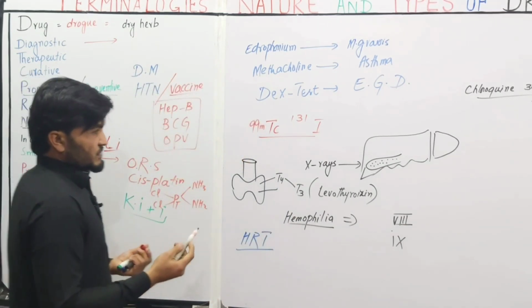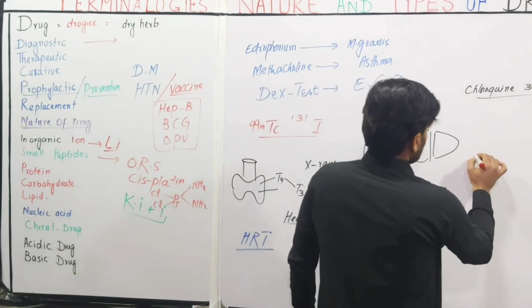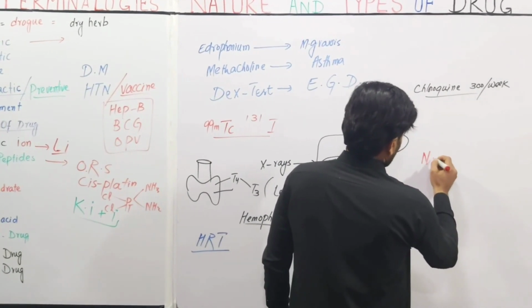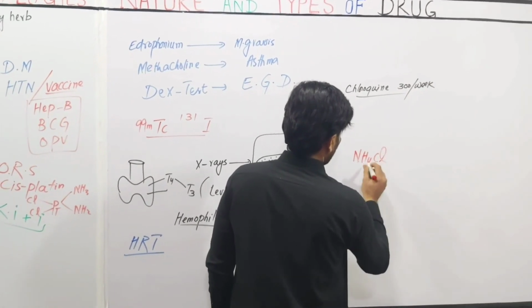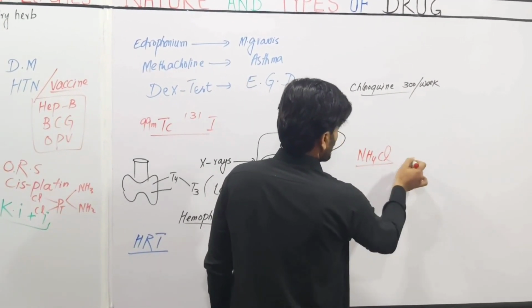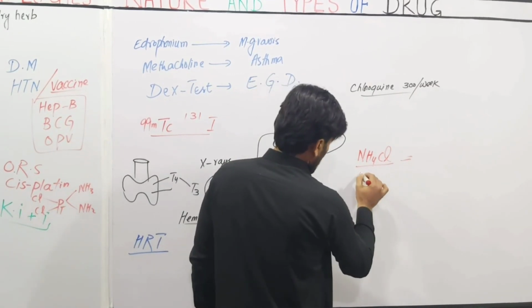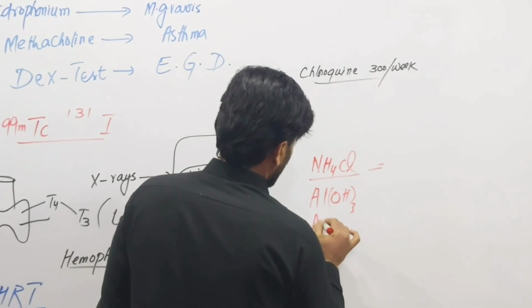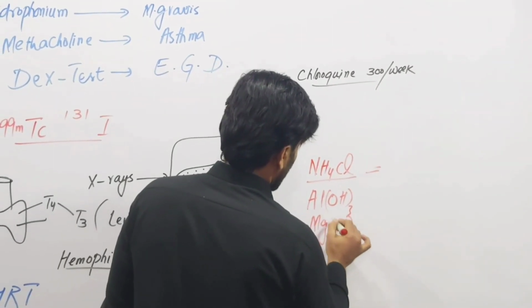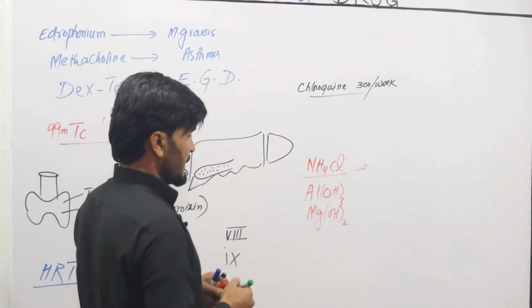And other different drugs include ammonium chloride, which is used in cough, and also antacids, aluminum hydroxide and magnesium hydroxide. These are also inorganic.